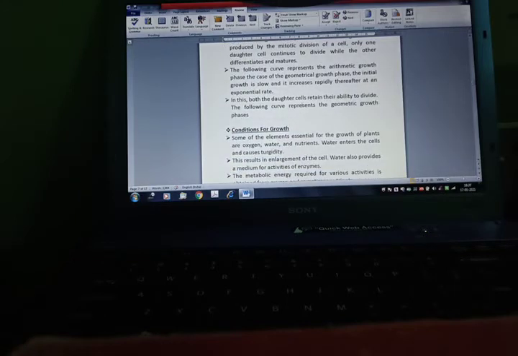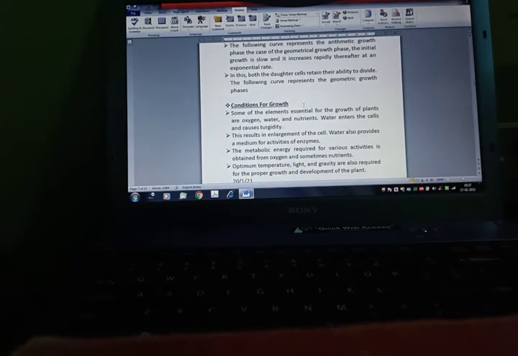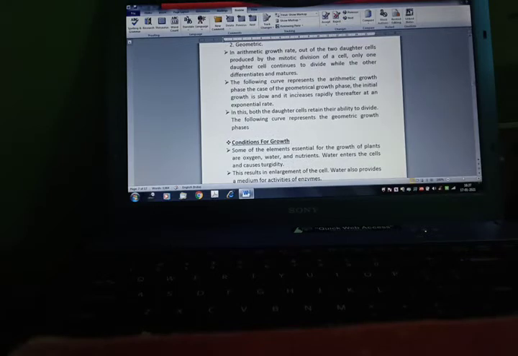The following curve represents the arithmetic growth phase. In the case of the geometric growth phase, the initial growth is slow and increases rapidly thereafter at an exponential rate. In this, both the daughter cells retain their ability to divide. The following curve represents the geometric phase.